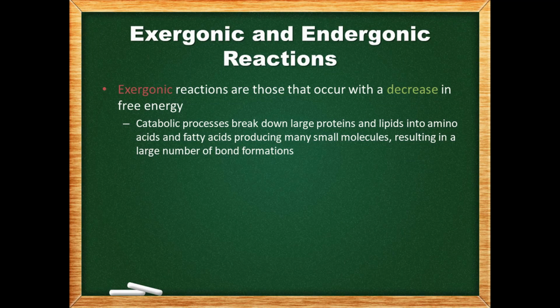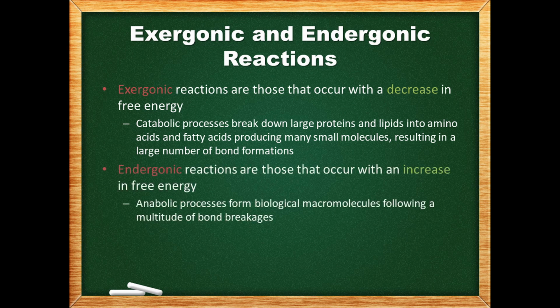Exergonic reactions are those that occur with a decrease in free energy. One example is catabolic processes, which break down proteins and lipids and result in a large number of bond formations. Endergonic reactions are those that occur with an increase in free energy. For instance, anabolic processes form biological macromolecules following a multitude of bond breakages.